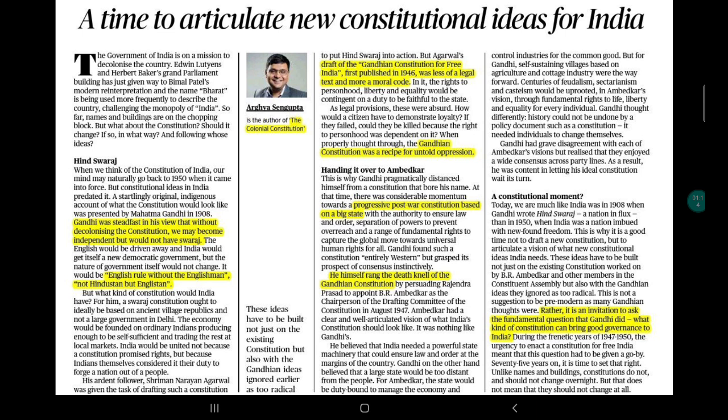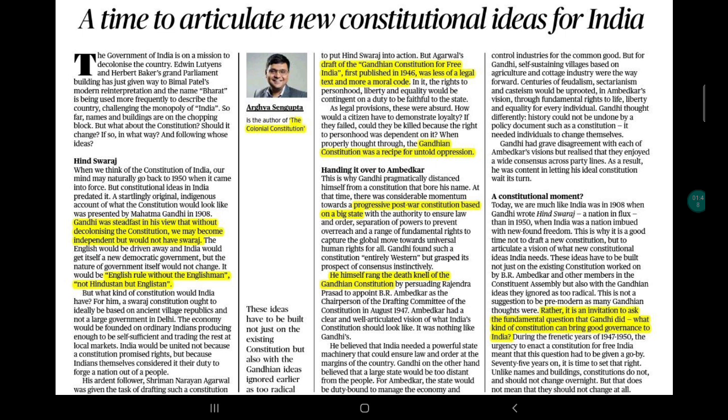And in current affairs also, if you see the Panch Pran announced by the Honorable Prime Minister from Red Fort on this 75th Independence Day, you will find that he was also talking about the fact that we need to get over this colonial mindset. So again, you just need to understand that it is important, and you can expect the question again from this theme either in GS2 or for that matter in your public administration paper 1 or paper 2 as well. Okay, so I hope you are getting this.